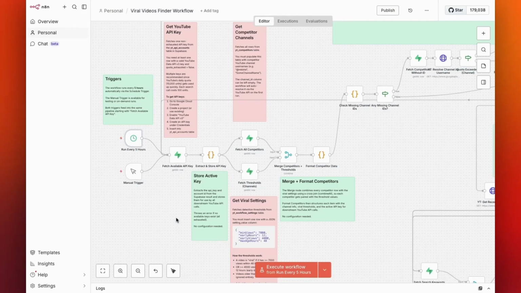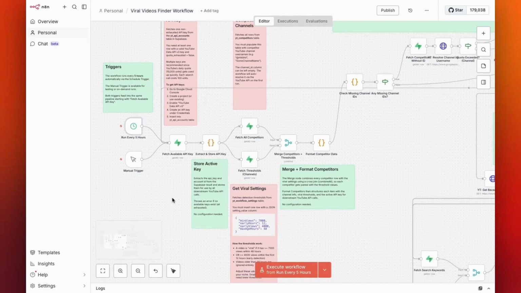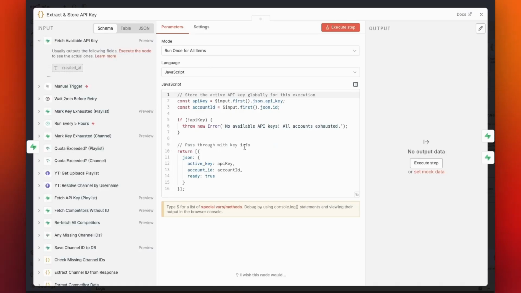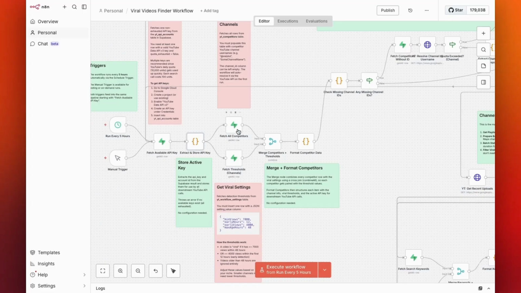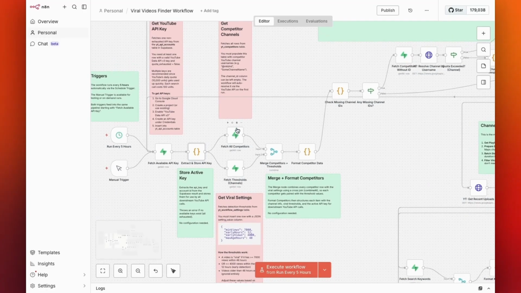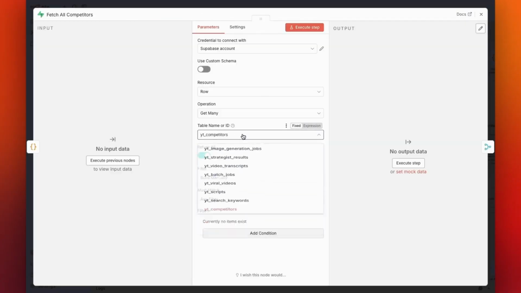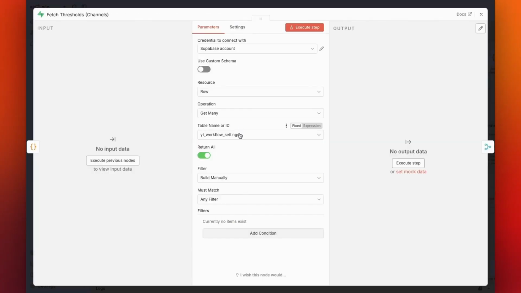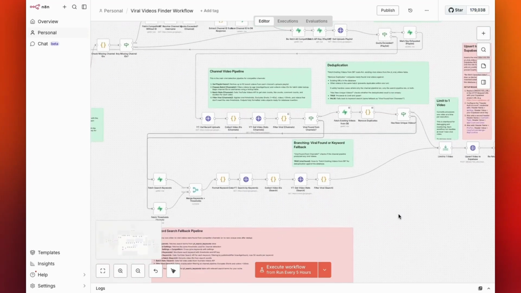I won't go through every node in this workflow because the video would easily become 2 hours long. However, just to give you a quick idea of what the green nodes are, they mainly format the data so it can be used correctly by the YouTube API. For the next 4 Supabase nodes, you only need to repeat the same check we just did for the first one. Make sure your Supabase account is connected and that the correct tables are selected.